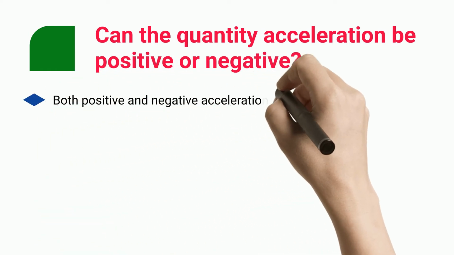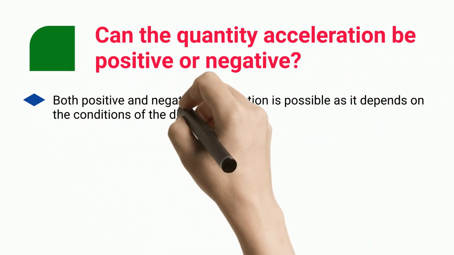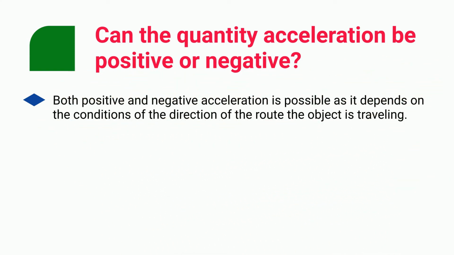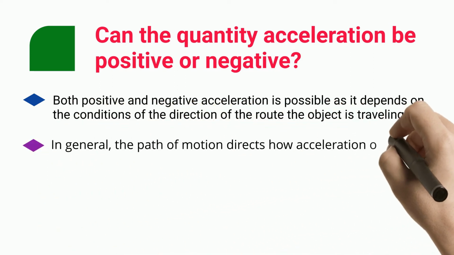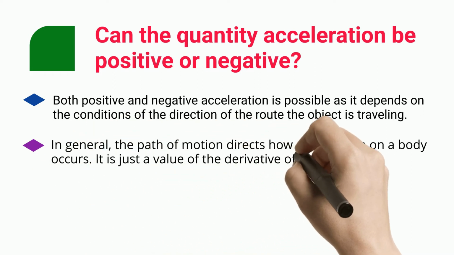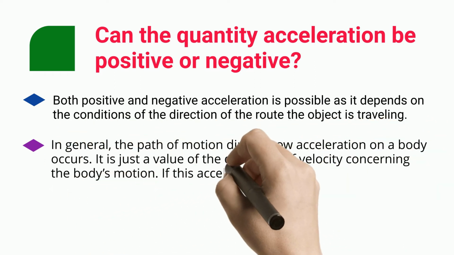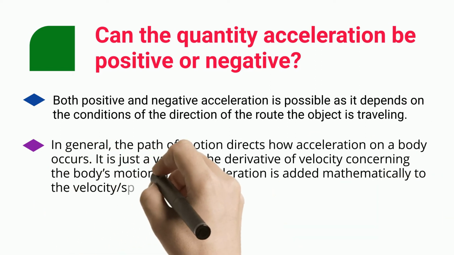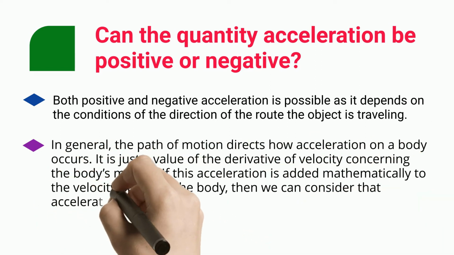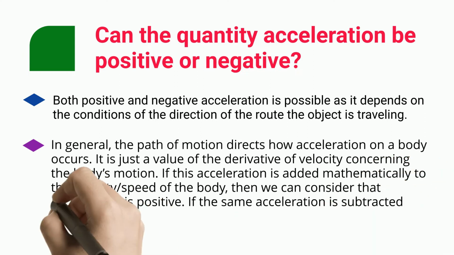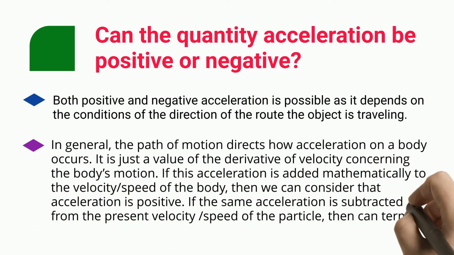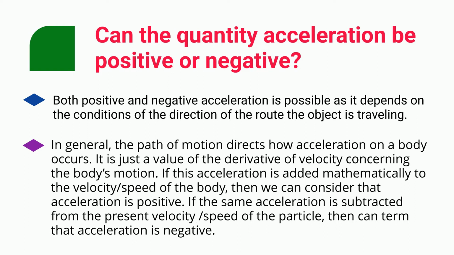Both positive and negative acceleration are possible, as it depends on the direction of the route the object is traveling. In general, the path of motion directs how acceleration on a body occurs. It is just the value of the derivative of velocity concerning the body's motion. If this acceleration is added mathematically to the velocity or speed of the body, we consider that acceleration positive. If the same acceleration is subtracted from the present velocity or speed of the particle, we term that acceleration negative.